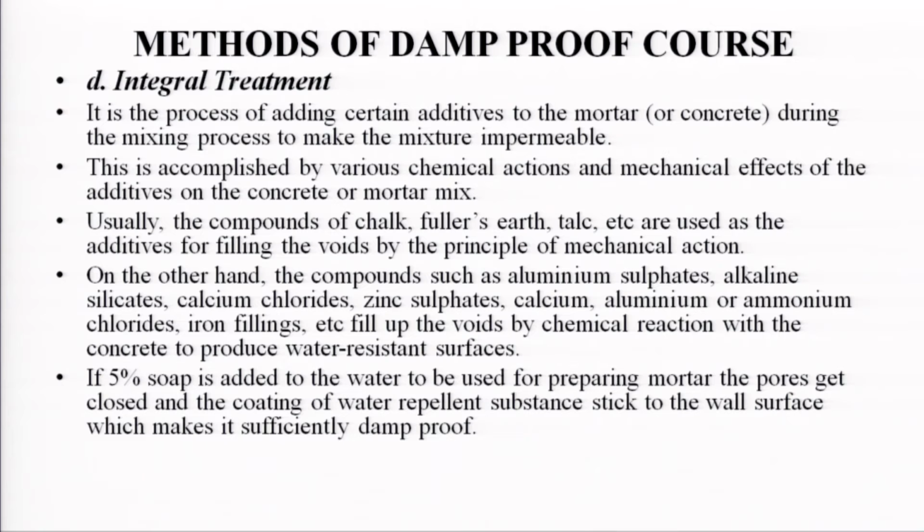On the other hand, compounds such as aluminum sulphate, alkaline silicates, calcium chlorides, zinc sulphate, calcium, aluminum or ammonium chlorides, iron fillings, etc. fill up the voids by chemical reaction with the concrete to produce a water resistant surface.